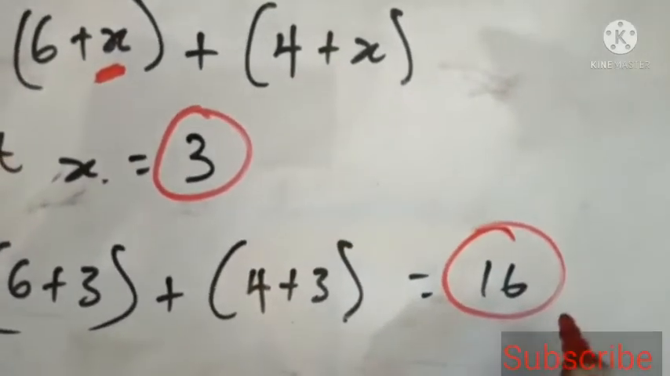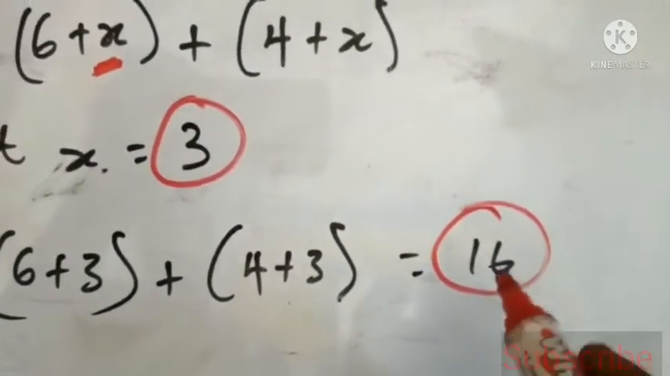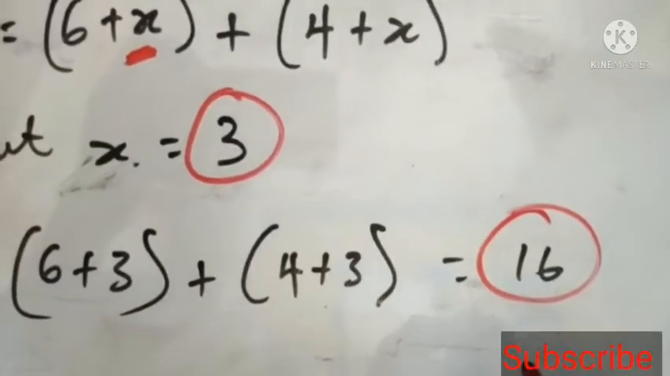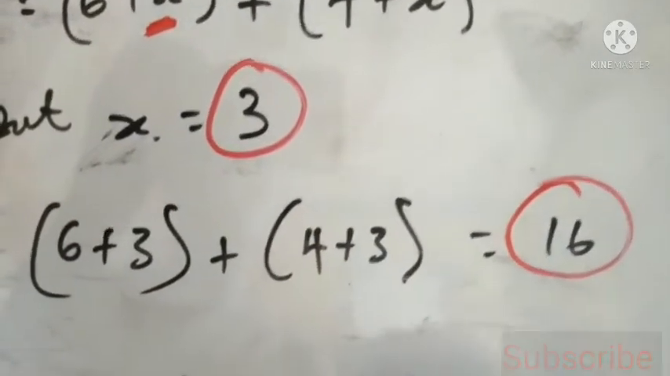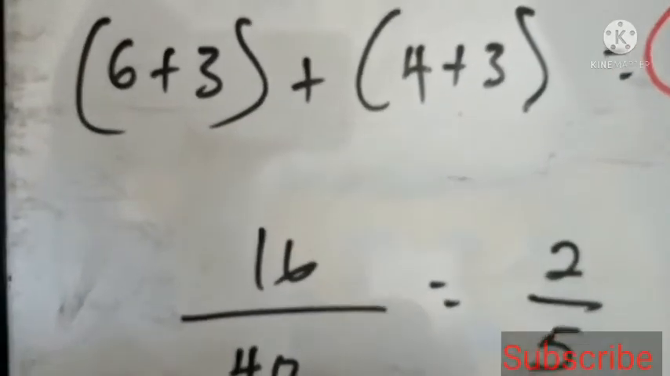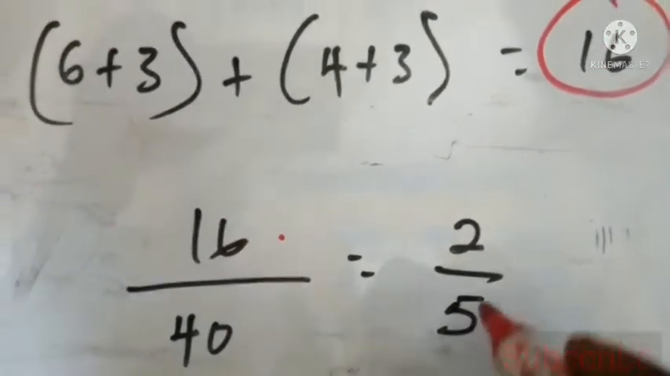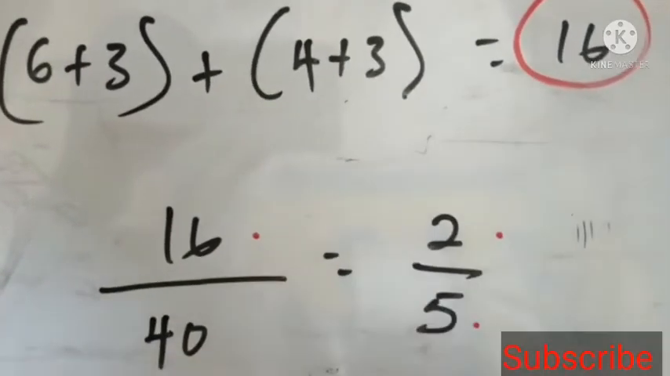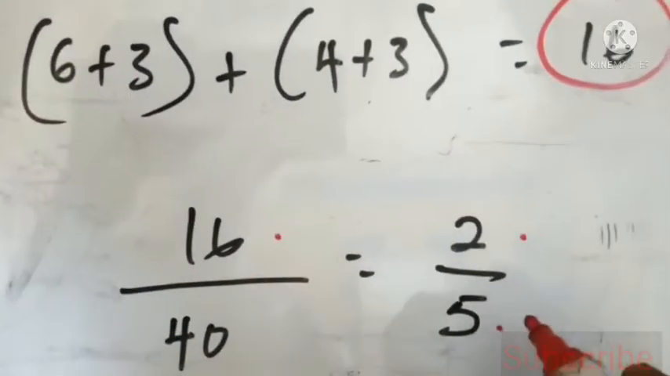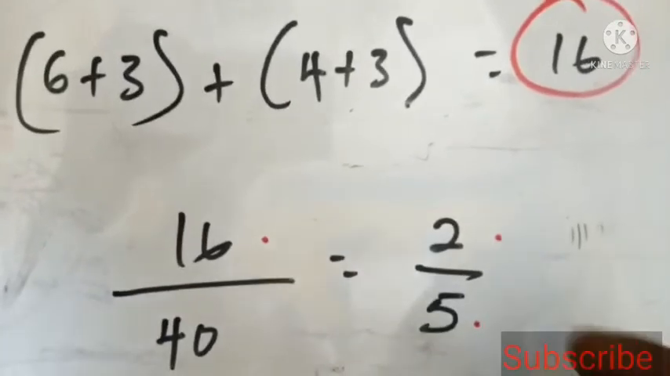So this is what we are picking. We are picking them out of the whole universal, that is 40. So the probability will give you 16 over 40. When you reduce that, you should have 2 over 5. So this is the probability. This is how simple you find the probability.